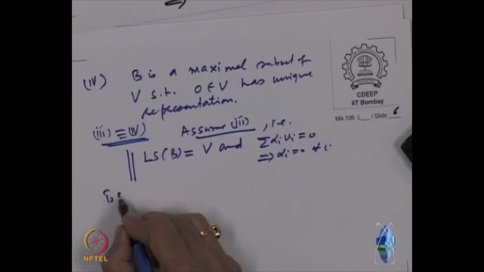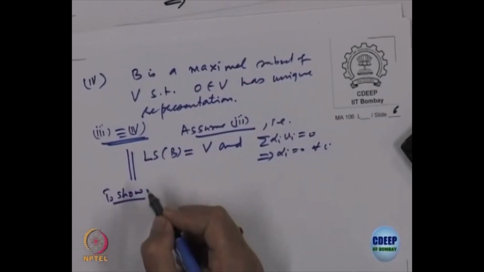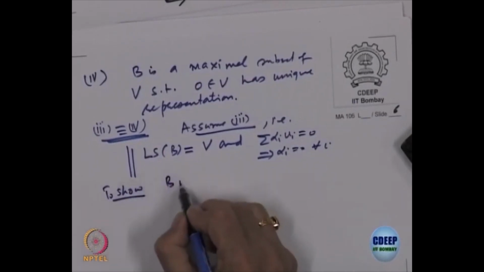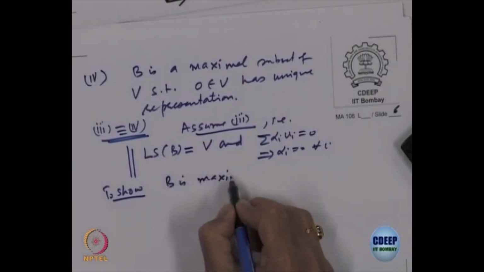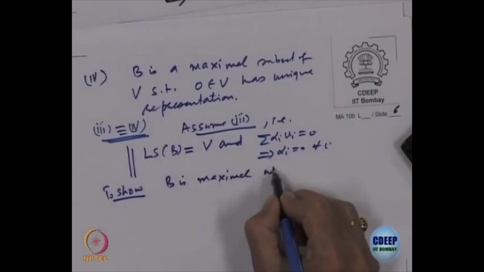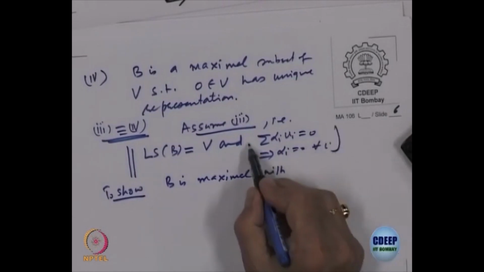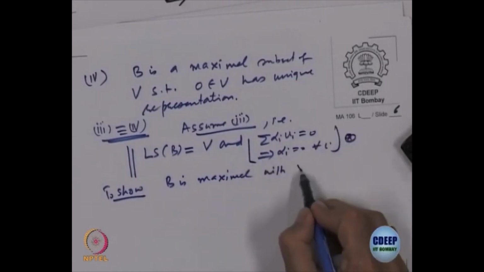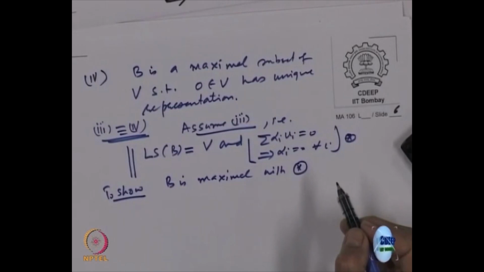What is to be shown? B is maximal with this property star. 0 has got unique representation, right.